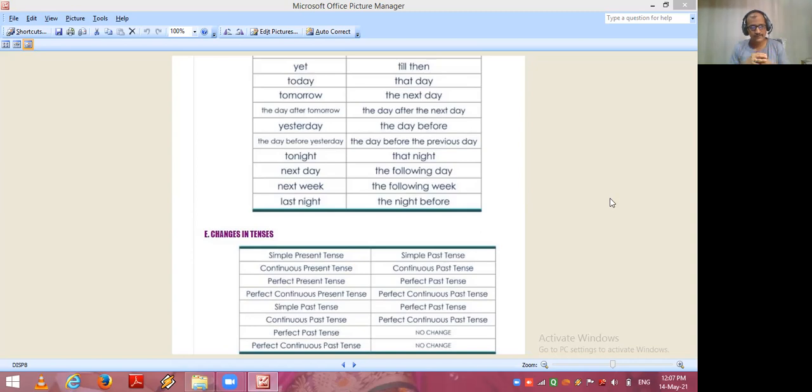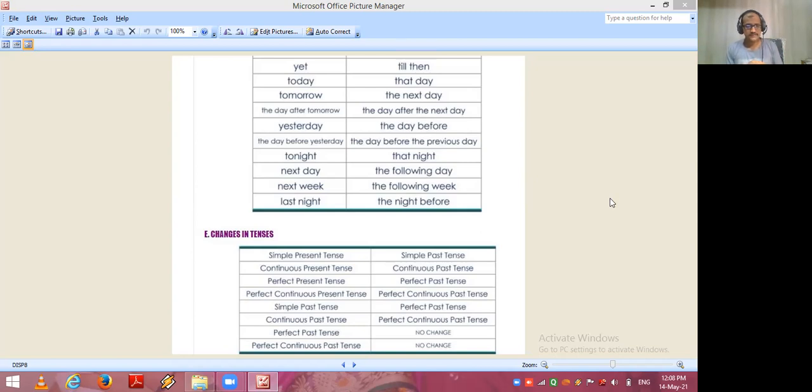So my opinion is that every student should focus on each change. I'm talking about the changes in tenses. Continuous present tense, continuous past tense. Perfect present tense, perfect past tense. Perfect continuous present tense, perfect continuous past tense. Simple past tense, perfect past tense.